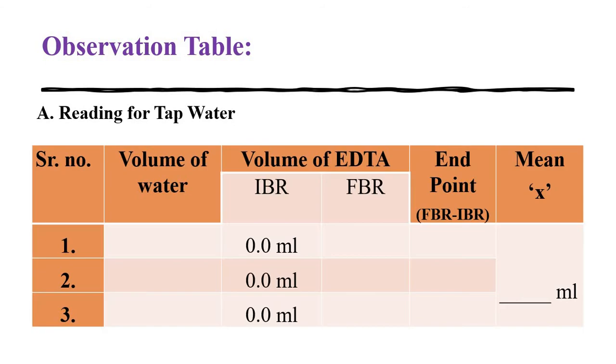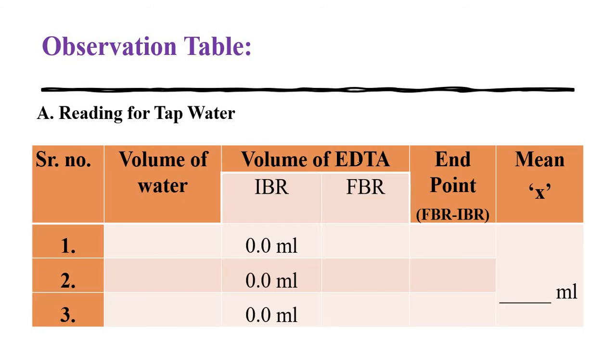Now we'll see how the observation table is to be drawn and how the readings are to be put into the observation table. As we have seen, the titration is for 2 types of water, one is tap water and the other is boiled water. That's why first the readings for tap water are given in the observation table.